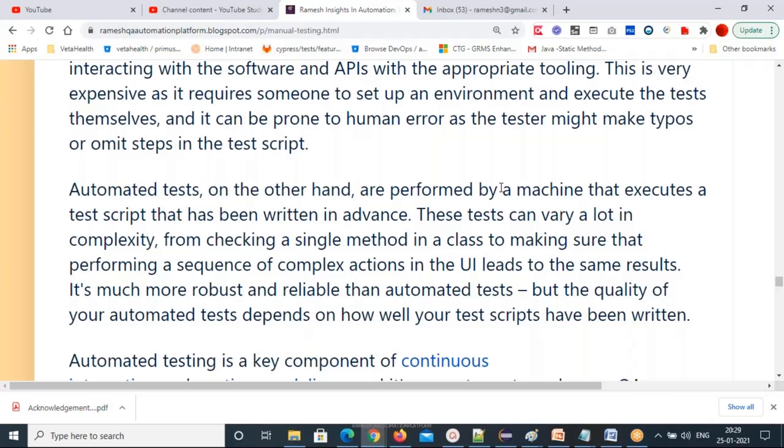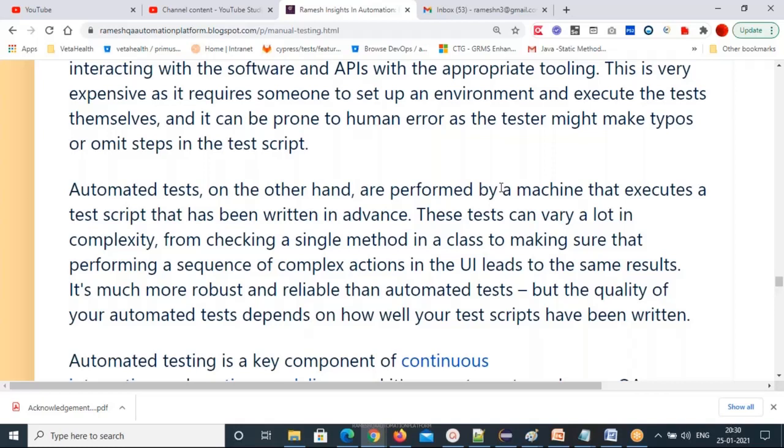A test can vary a lot in complexity, from checking a single method in a class to performing a sequence of complex actions in the UI that leads to the same results. In the code you are checking and the UI you are checking, both will result in the same result. It's all the tool will do. You will write a simple program. Okay, I want to register the user. And you give the data, it will register. You don't need to go and do the typing and all these actions. The tool will do it for you. The tool will test for you.